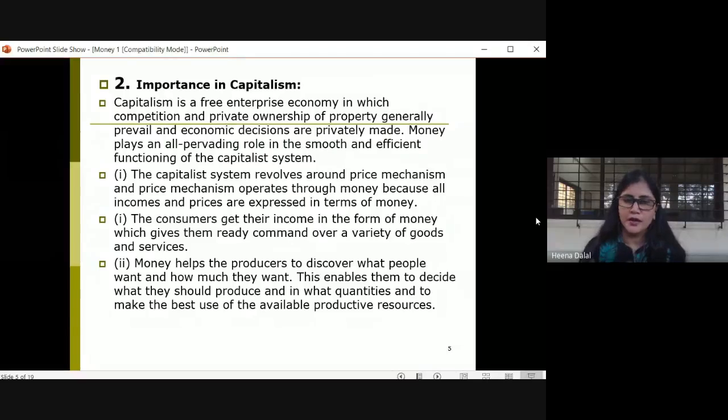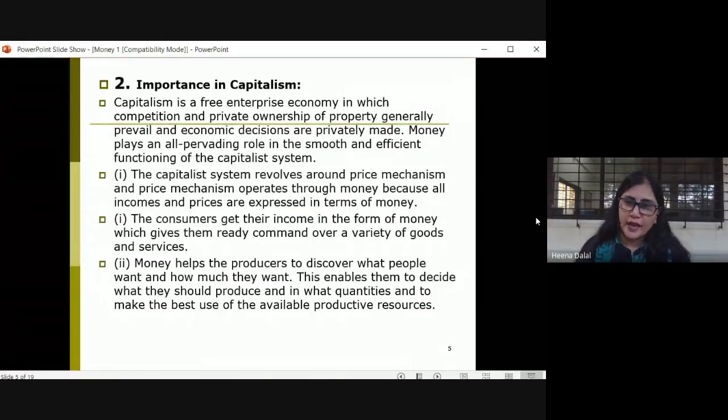So, of course, money will play a very important role for the smooth, efficient functioning of a capitalist system. So how does money help, or how is it beneficial in a capitalist economy?